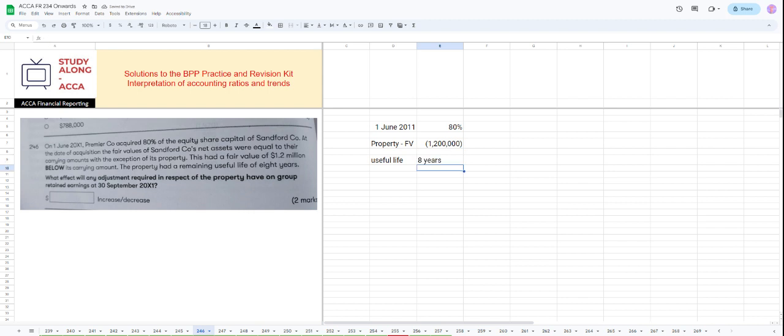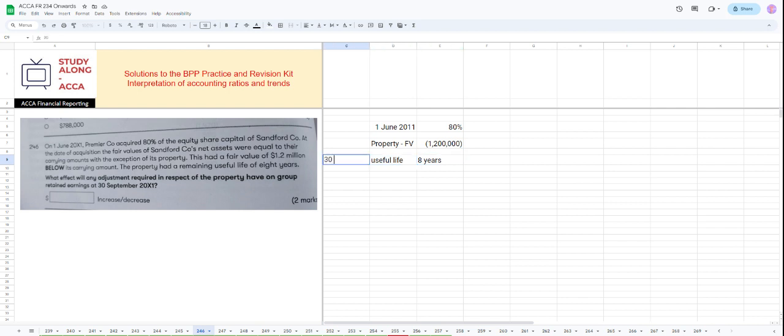What effect will any adjustment required in respect of the property have on group retained earnings at 30th September 2011?